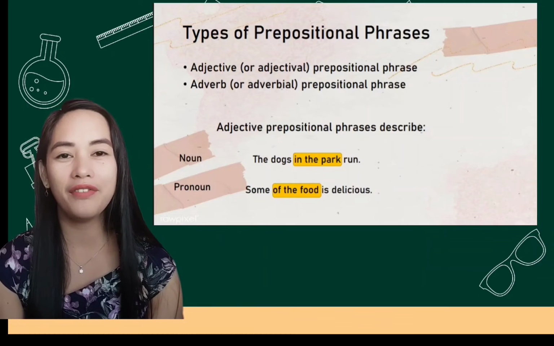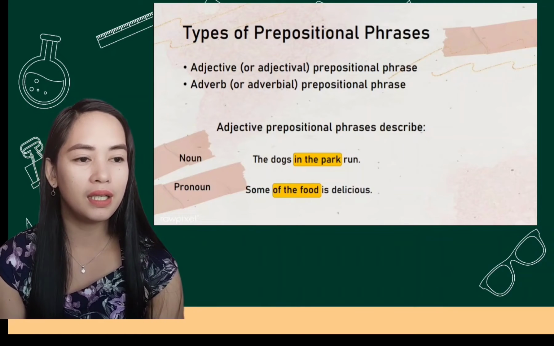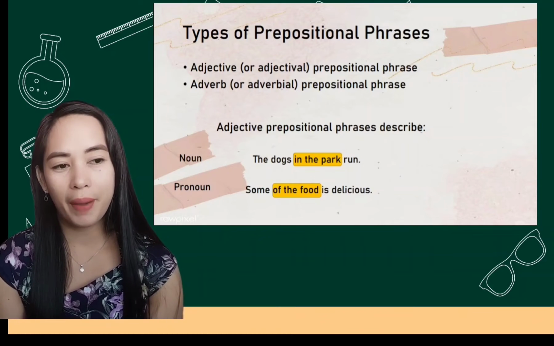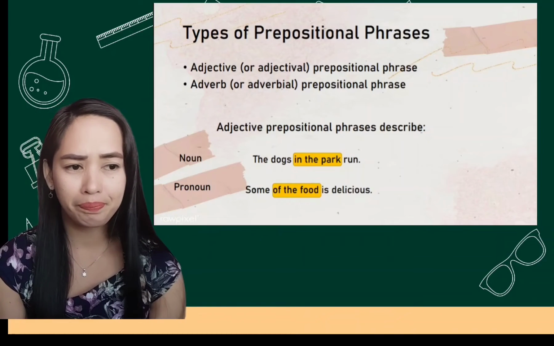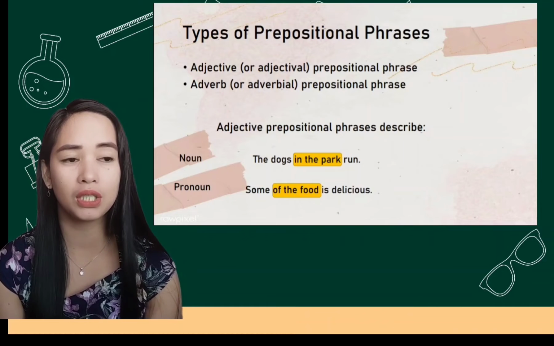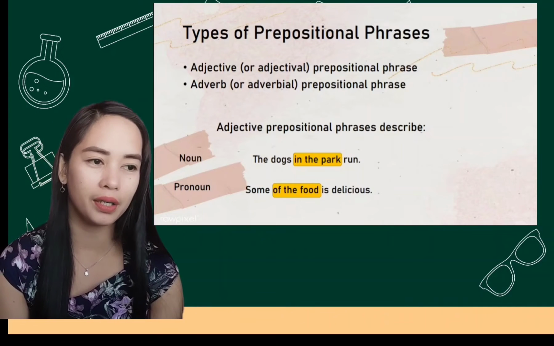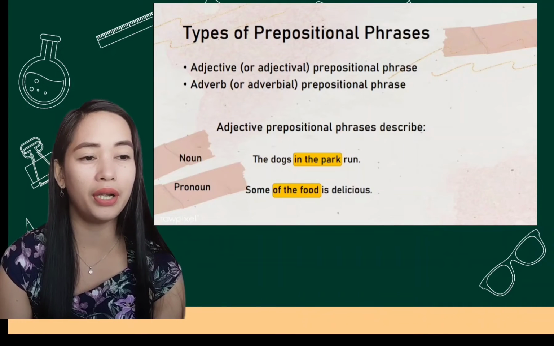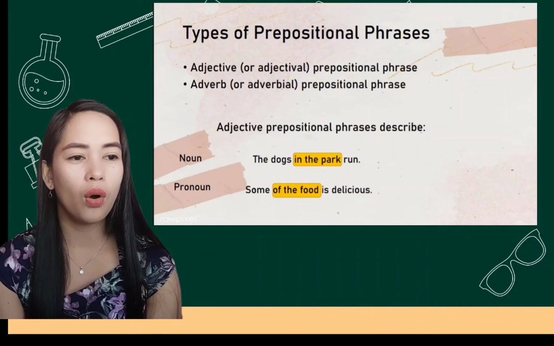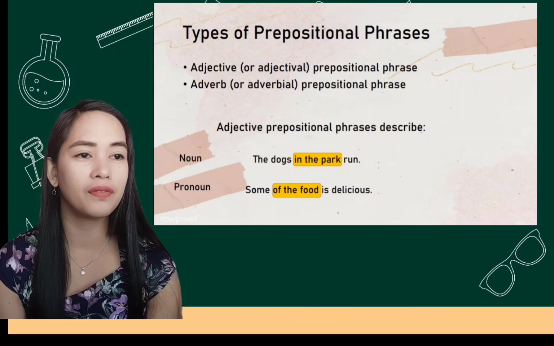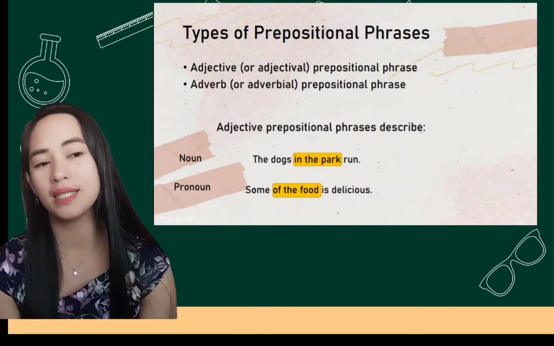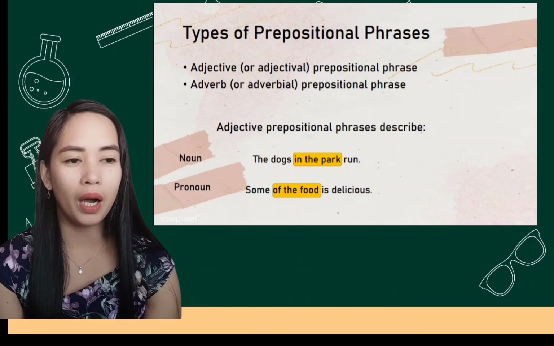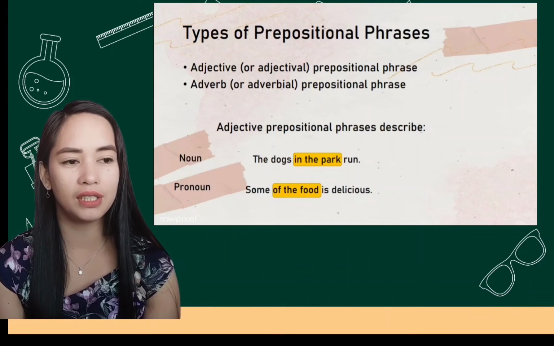We have here the example: the dogs in the park run. Based on the sentence, the prepositional phrase is in the park. In the park describes the word dogs. What kind of word is dogs? It is a noun. Another one: some of the food is delicious.